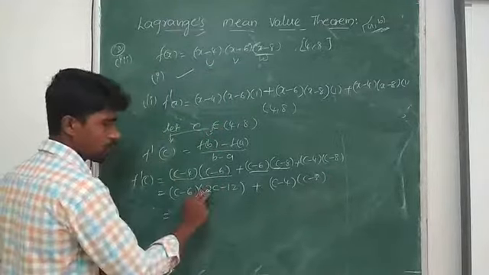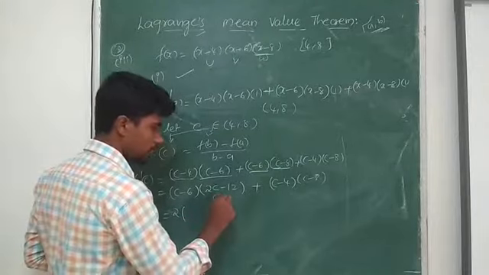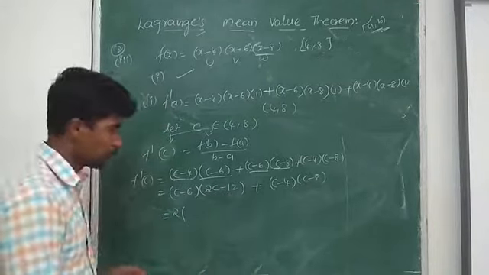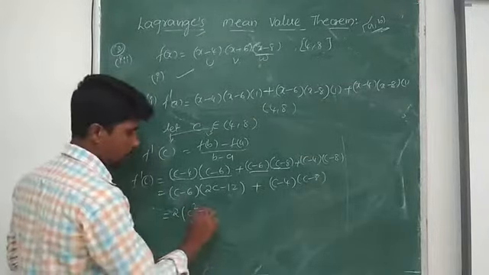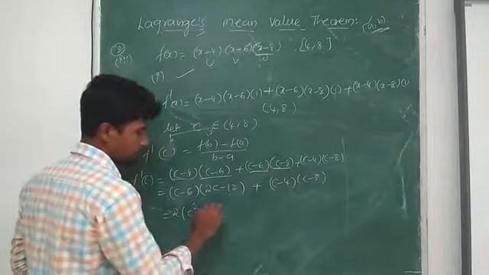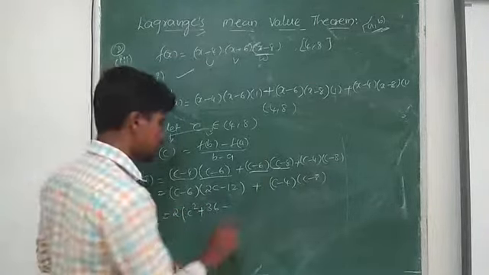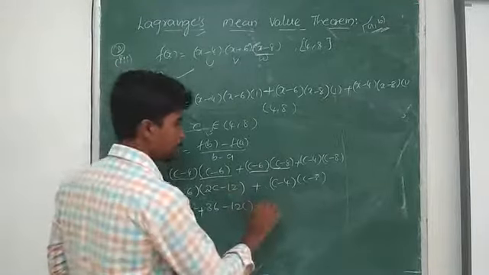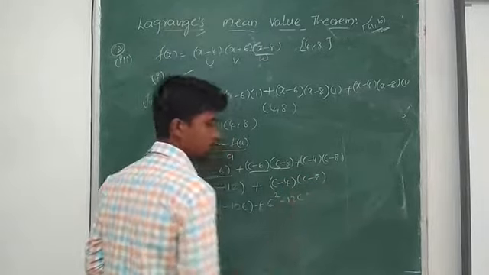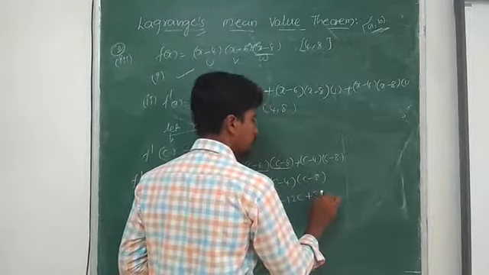Now simplify: take 2 common, so I get 2 into (c minus 6) into (c minus 6), whole square, which is c square plus 36 minus 2c into 6, so 12c, plus c square minus 4 minus 8, which is nothing but minus 12c, plus minus 4 into minus 8, which is 32.